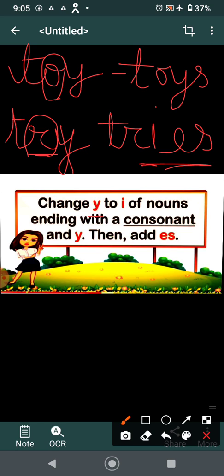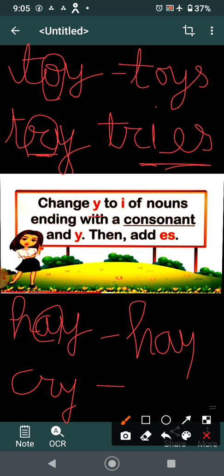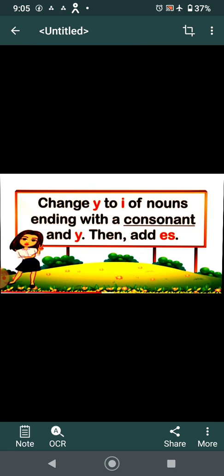For example, hay and cry. Here it is a vowel A, so the spelling will be hays. And here it is R, a consonant, so it will be cries. I hope children you understood this concept.